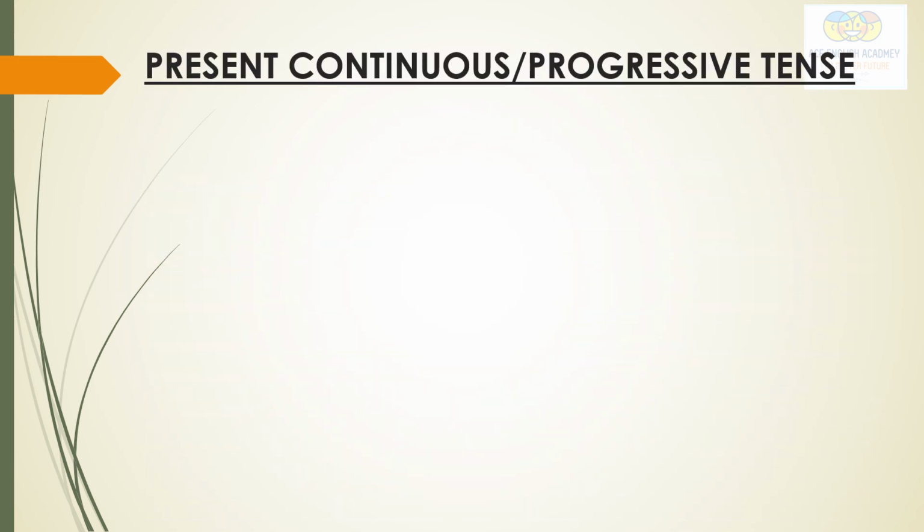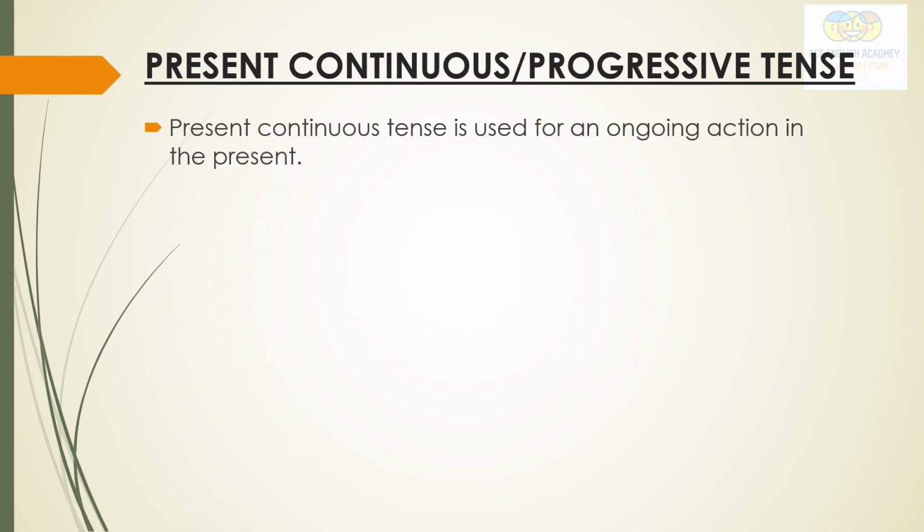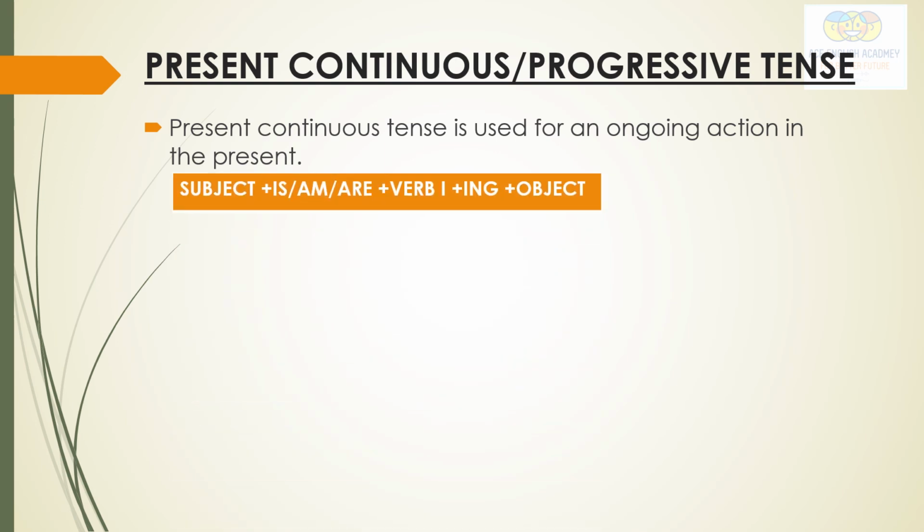Now we'll move on to the second part of present tense, that is present continuous or present progressive tense. Present continuous tense is used for an ongoing action in the present. Exactly what is happening now, that is present tense and is still continuing. Okay, that is present continuous tense. How do we make present continuous tense? Subject and is, am, are, verb first form, ing, object.